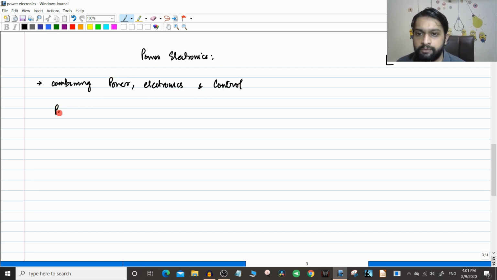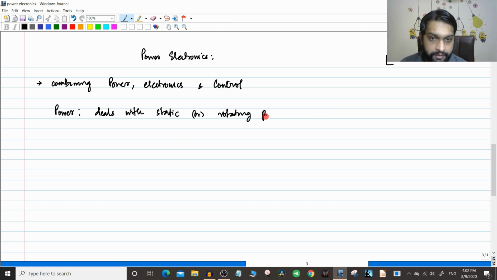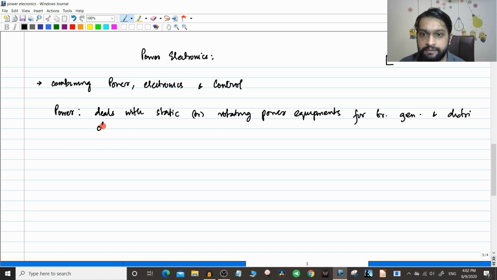So individually we will see what is power. Power actually deals with the static or rotating power equipments for transmission, generation and distribution of electrical energy.